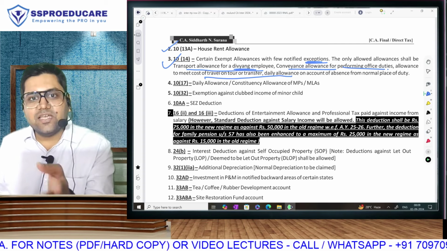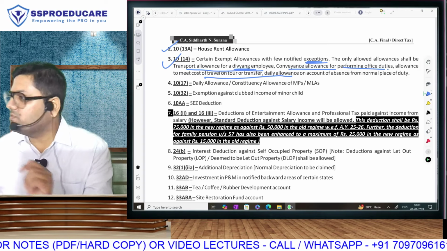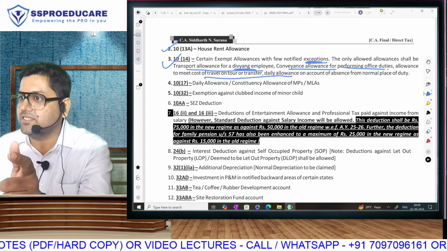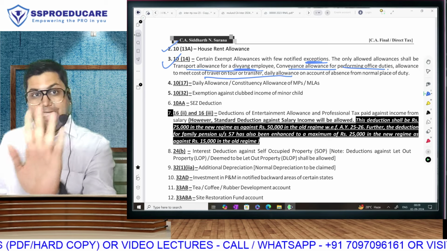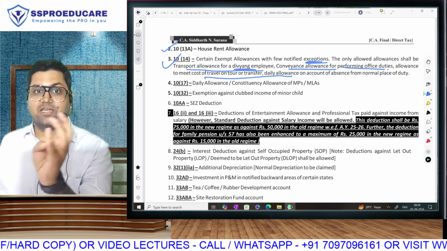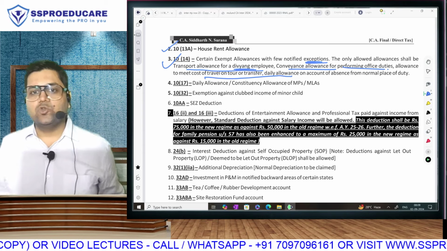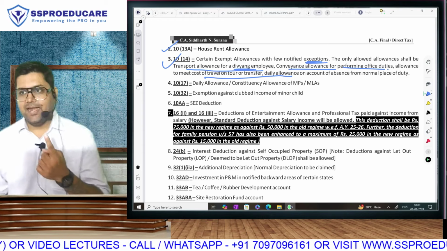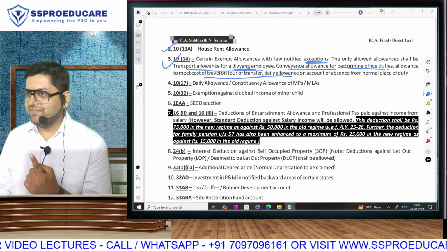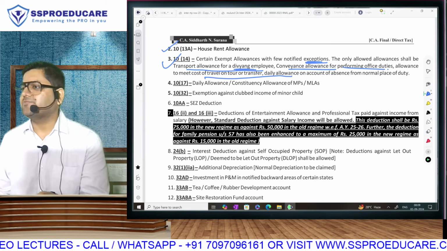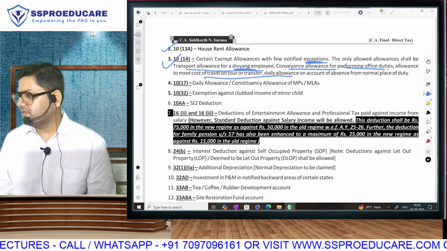So that exemption has to be given in the old regime or the new regime. No, bro, we cannot make it taxable in the new regime. So your exemptions like children education allowance, hostel allowance, tribal area allowance, all that will be gone. But there are these 2-3 exceptions. One is handicapped employee ka transport allowance, and the others are nothing but your office expenses like conveyance, tour, travel, transfer, etc.